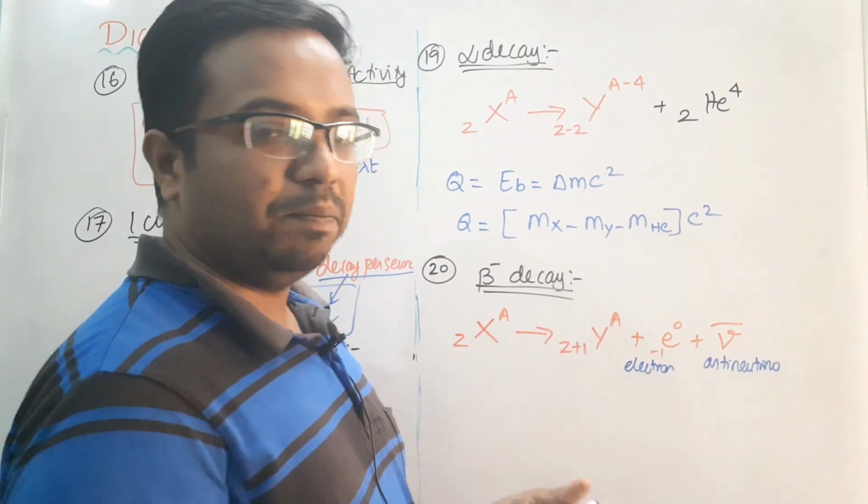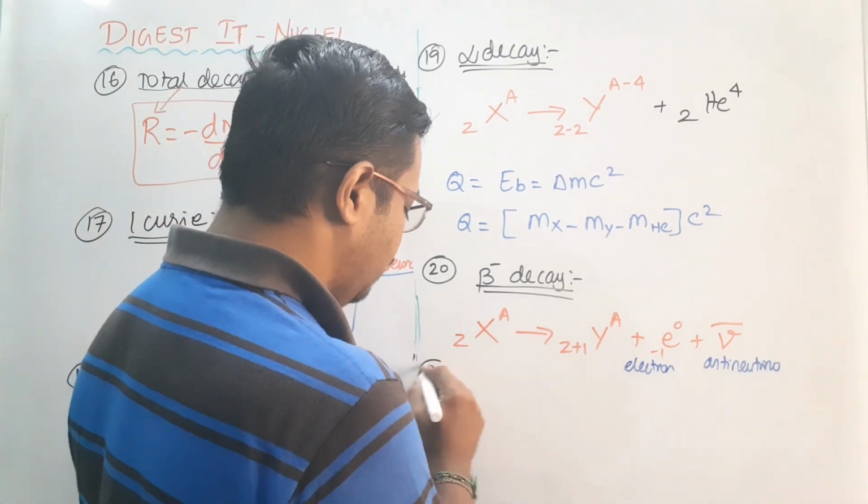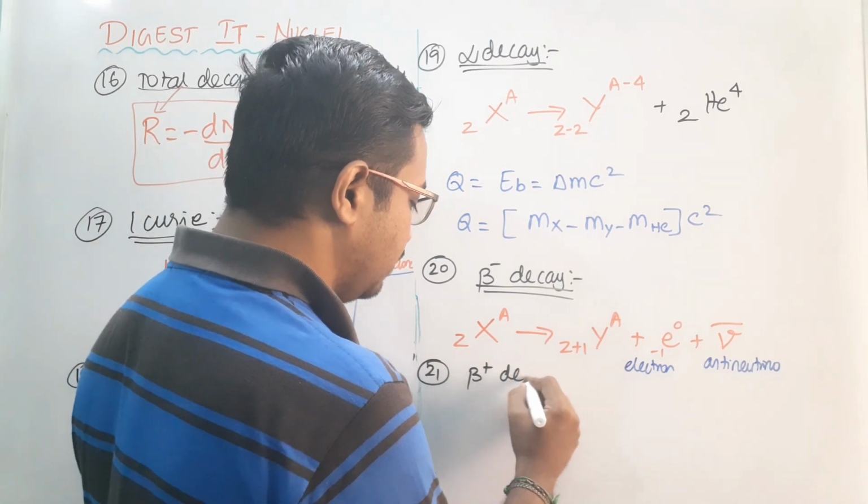And similarly beta positive decay, number 21, so this is beta positive decay.